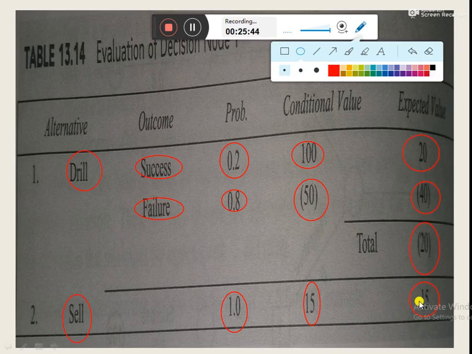because if we sell the rights to another company, then there would be a profit of 15 rupees, and if we go for drilling, then there would be a loss of 20 rupees. So out of these two options, the company is going to select the second one, that is selling, because it garners the profit of 15 rupees to the company.